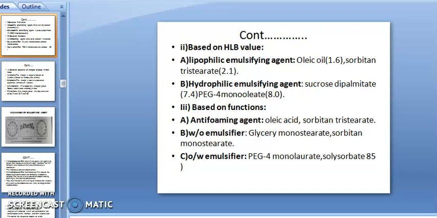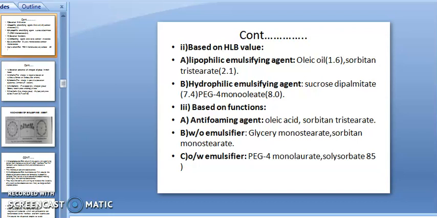Based on HLB value, that is based on hydrophilic lipophilic balance. Lipophilic emulsifying agents: oleic acid 1.0, sorbitan tristearate 2.1. In the hydrophilic lipophilic balance, there is a value of 1 to 20. From 1 to 8 is a lipophilic emulsifying agent, and 8 to 20 is a hydrophilic emulsifying agent. This is the scale. Hydrophilic emulsifying agents: sucrose dipalmitate 7.4, polyethylene glycol 400 monooleate 8. That is the example of hydrophilic emulsifying agents.